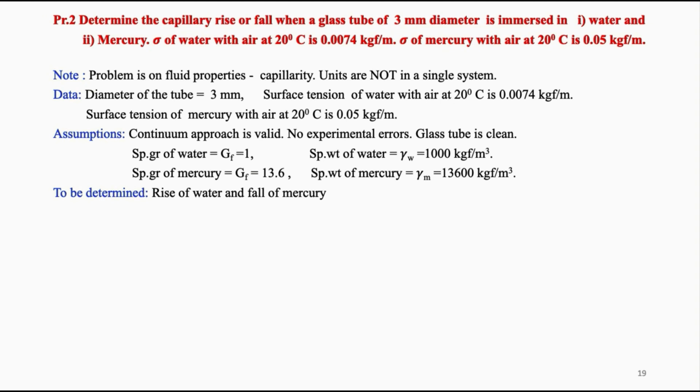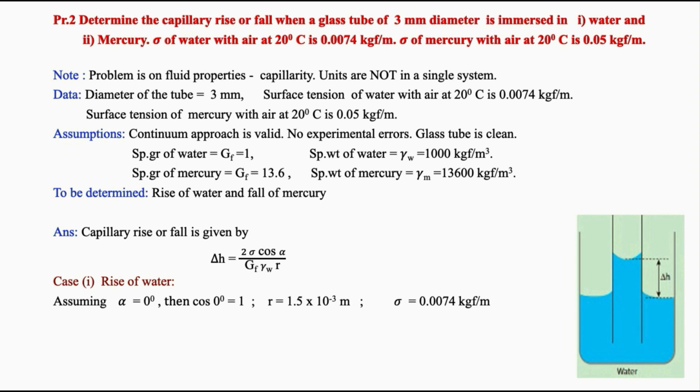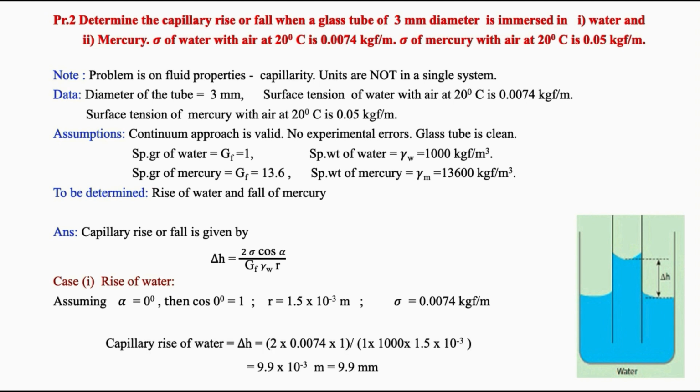We have to determine the rise of water and fall of mercury using the equation delta h is equal to 2 sigma cos alpha by gamma w R. Now let us take the first case, capillary rise of water. As shown in the figure, since we assumed the glass tube to be clean, alpha is 0, so cos 0 is 1. Substituting these values in the above equation, we get capillary rise of water as 9.9 millimeters.